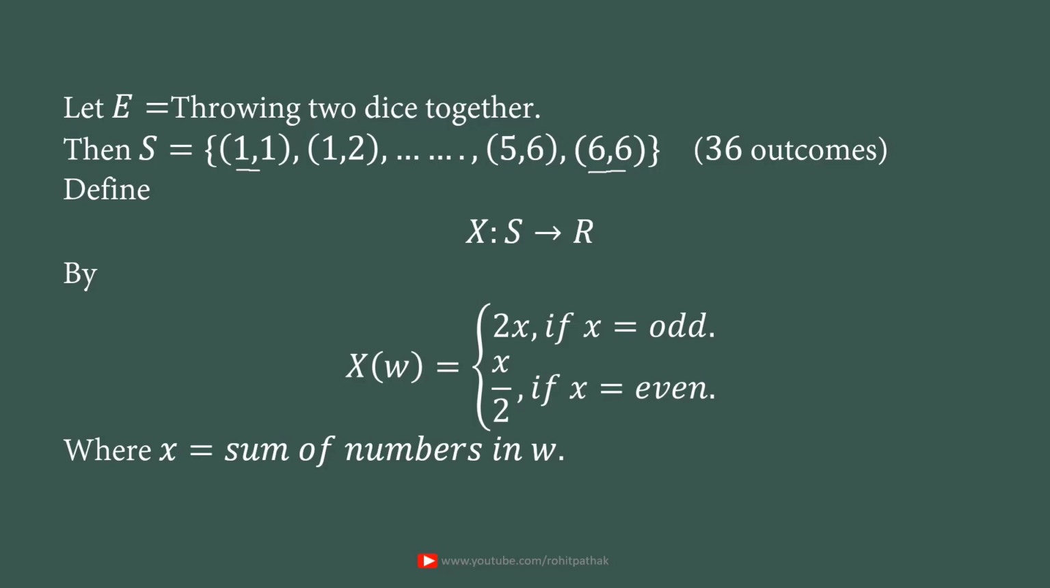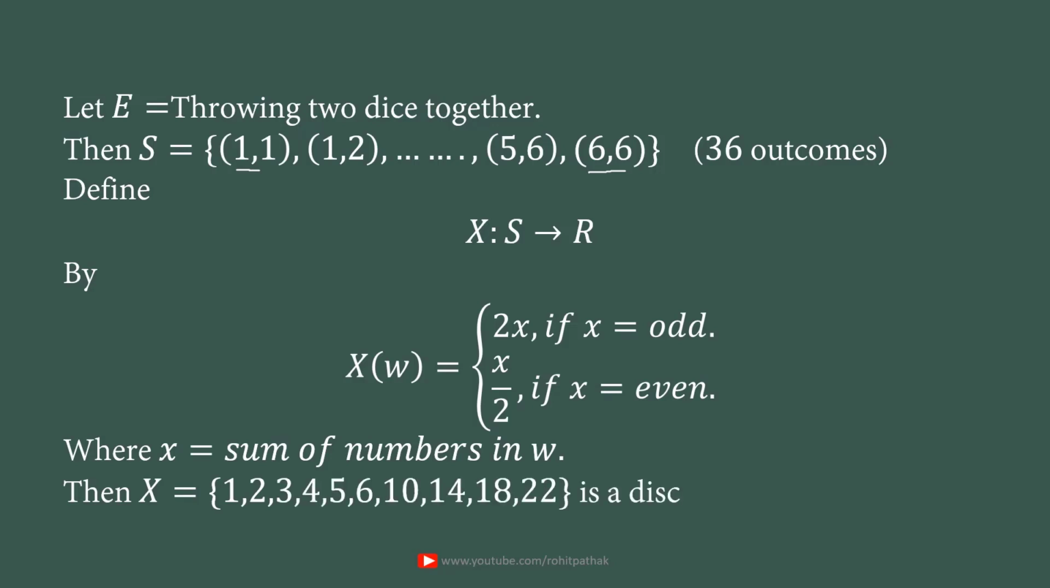So whenever you get the outcome (1,1), x will be 2. So from here X(w) will be 2 by 2, 1. When x is even, you get the value x by 2. When x is odd, you get the value 2x. So it will depend on the values of x. Then X is a discrete random variable taking these values 1, 2, 3, 4, 5, 6, 10, 14, 18 and 22. So you can verify these values. These values are dependent on the values of x.